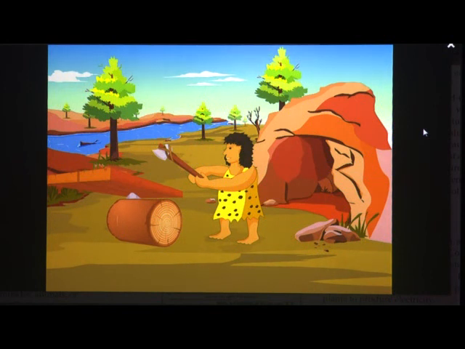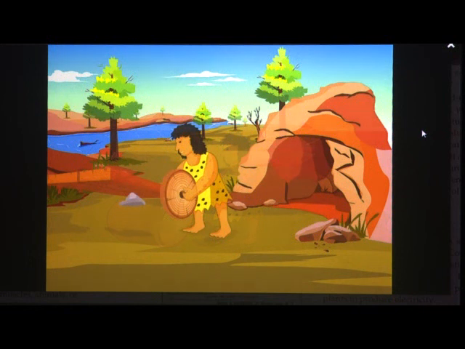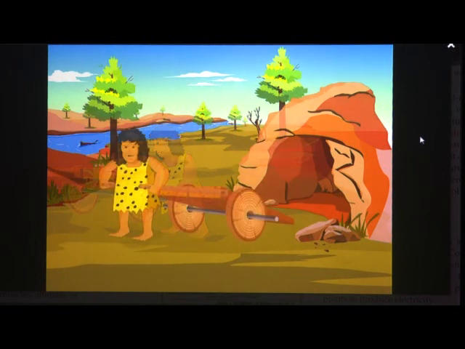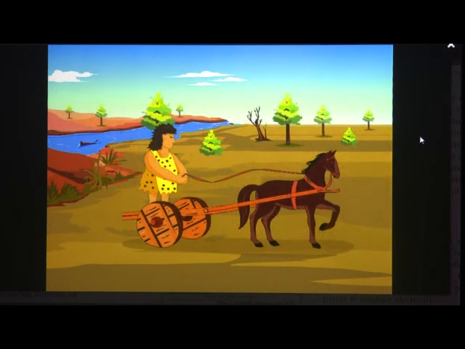Then they learned to make wheels. This was the first revolution in transport. The invention of the axle further improved transportation. The first cart was pulled by the early humans. They later started using animals to do the same.